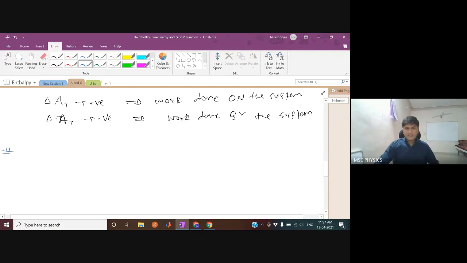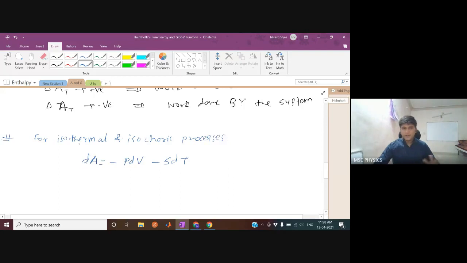In which processes will this A remain constant? For isothermal and isochoric processes, you can write dA initially is minus PdV minus SdT. This was the actual formula for dA or dF, whatever you call it.